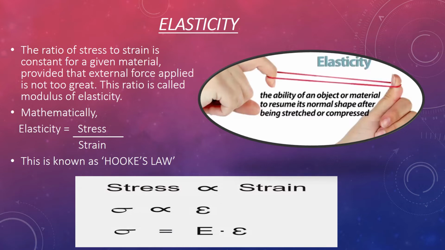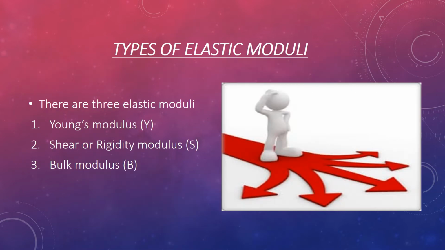In the previous class, we discussed Hooke's law. What is Hooke's law? Hooke's law states that stress is directly proportional to strain. What is stress? Stress is the force applied per unit area, and strain is the change in the body that is due to the stress. So, stress is directly proportional to strain. And when we remove this proportional sign, then we apply a constant, and that constant is called elastic moduli, capital E. Basically, there are three types of elastic moduli. One is Young modulus, other one is shear or rigidity modulus, and last one is the bulk modulus.